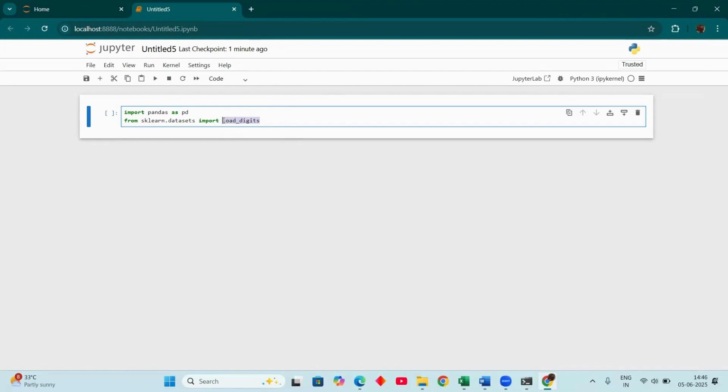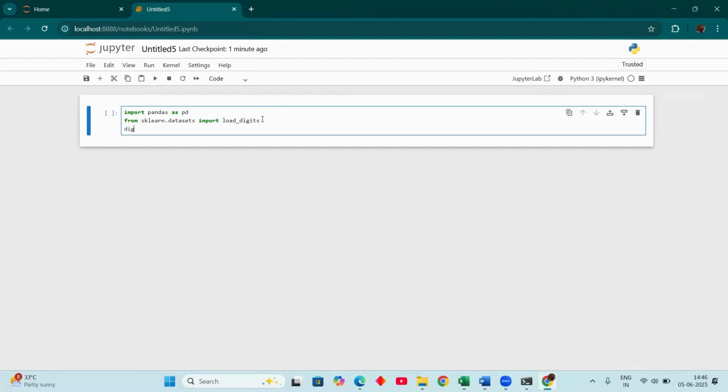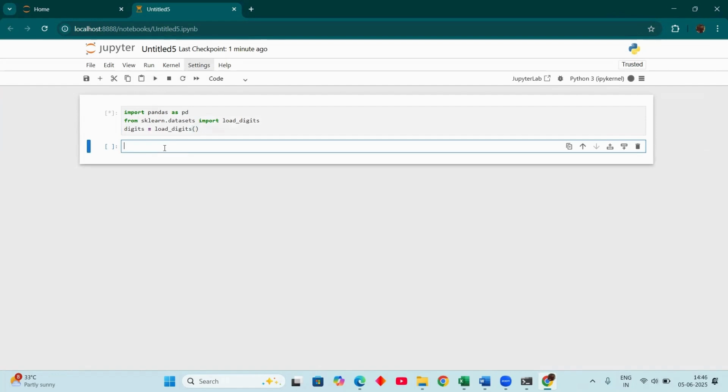We're importing load digits from here. Now run the code. We imported pandas and load digits from sklearn.